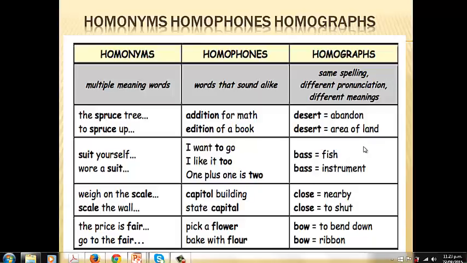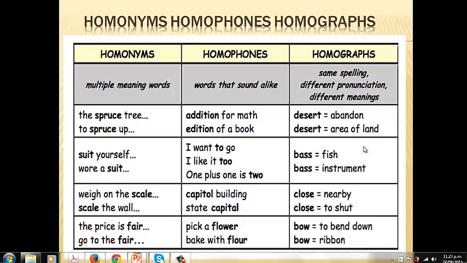If I say I want to go, in this case, to is the word that we put before a verb to form the infinitive form. If I say I like it too, I'm referring to, in this case, a synonym of also. And if I say 1 plus 1 is 2, I'm referring to the number 2.